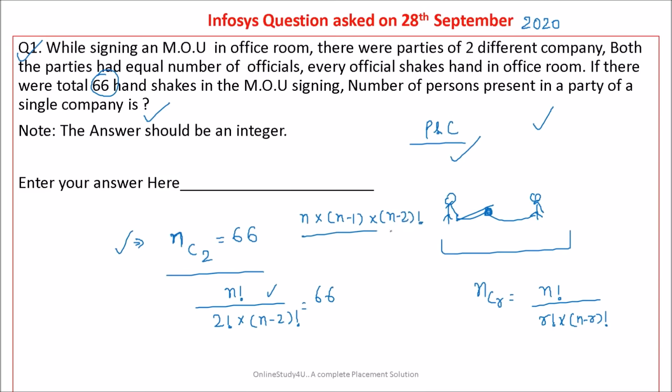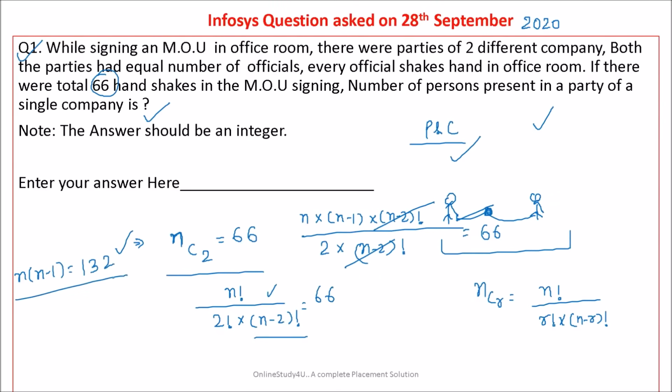I stop it till here because in the denominator we have (n minus 2) factorial. Now 2 factorial is 2, and this (n minus 2) factorial cancels with the numerator. So n into (n minus 1) will be equal to 2 into 66, that is 132.